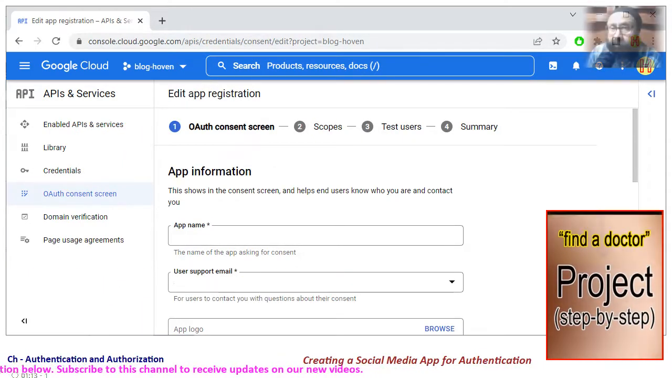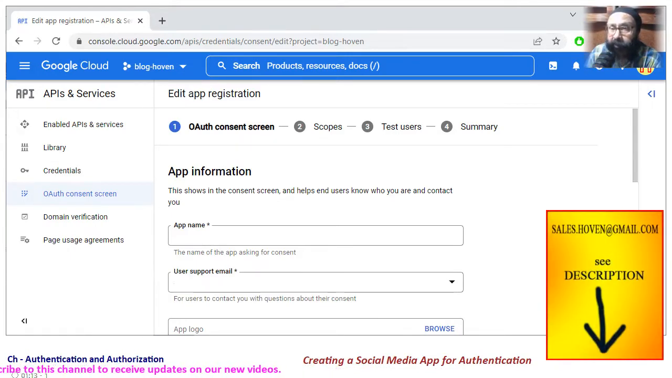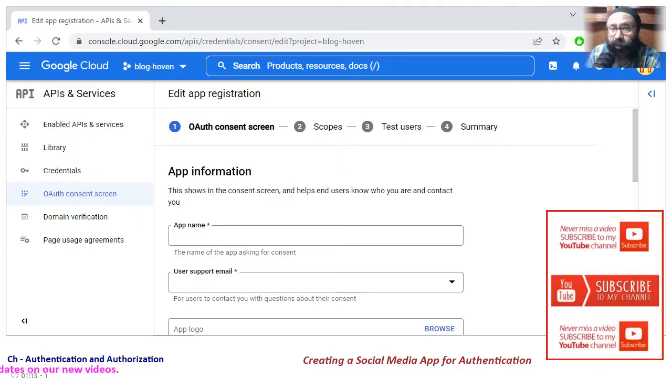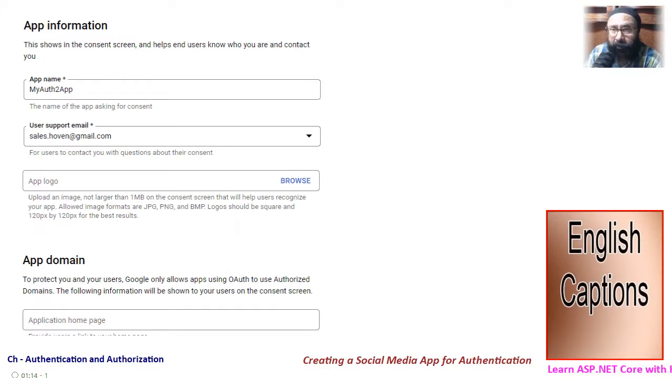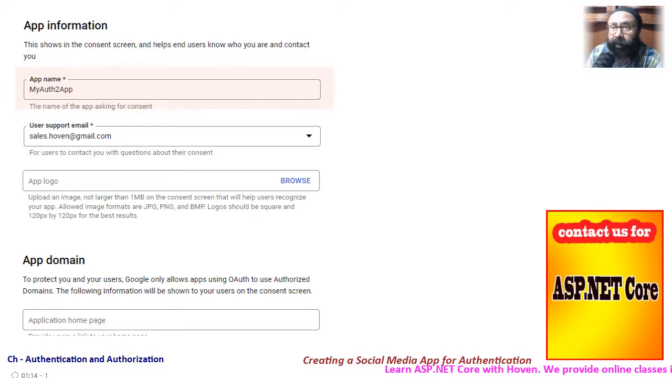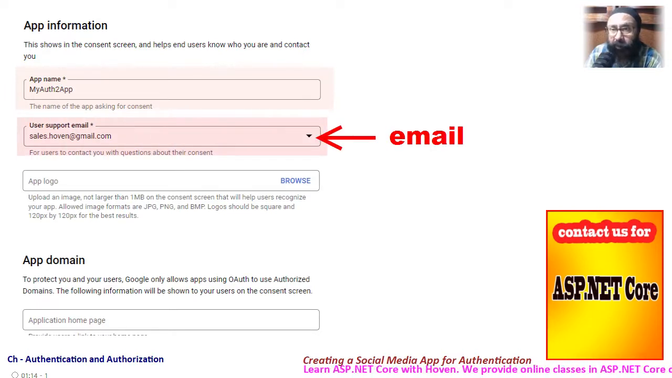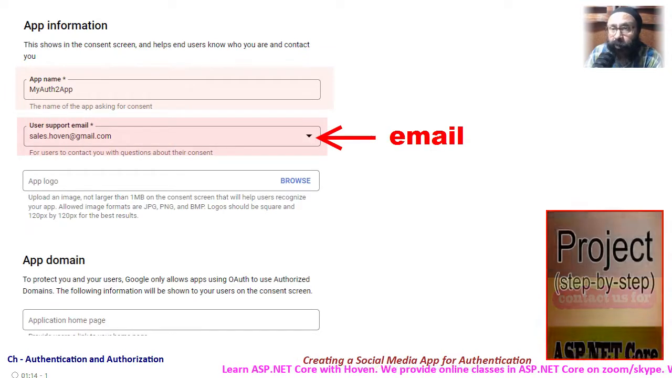It contains some fields that are mandatory and some optional. The information you fill here is shown to the user when he begins his authentication process. Let's see these fields in detail. Give any readable name to your app. After that, an email has to be provided, so enter an email that belongs to you.